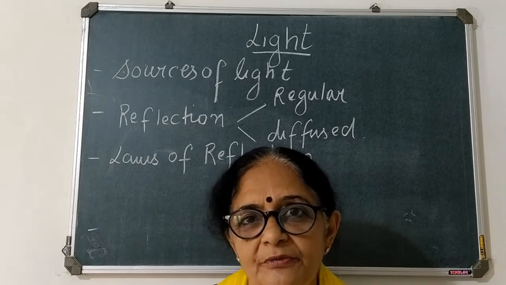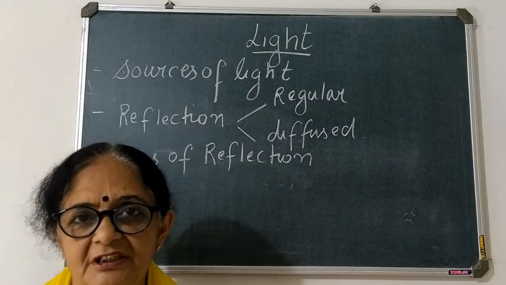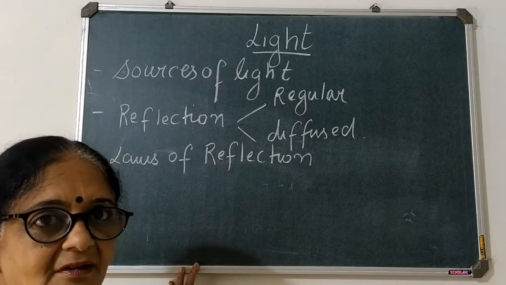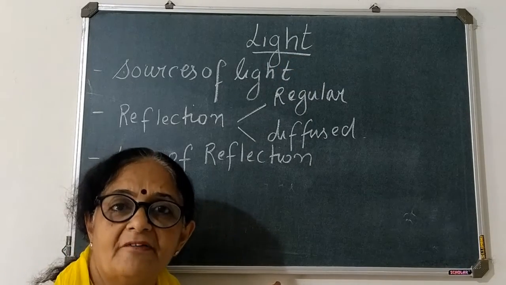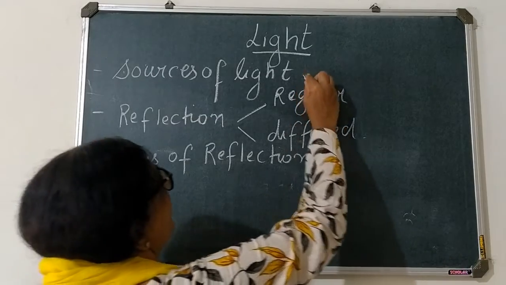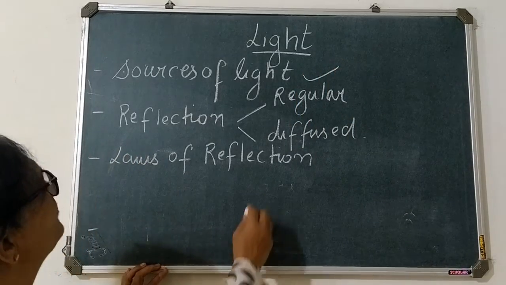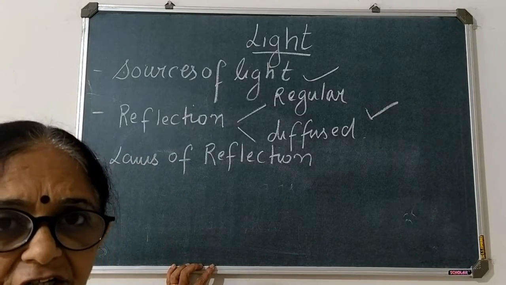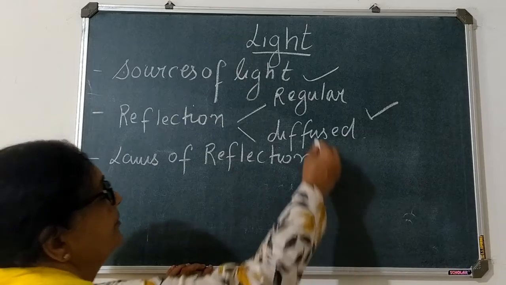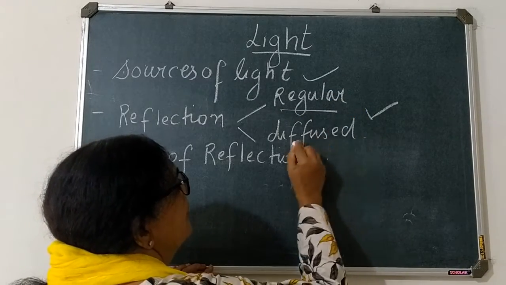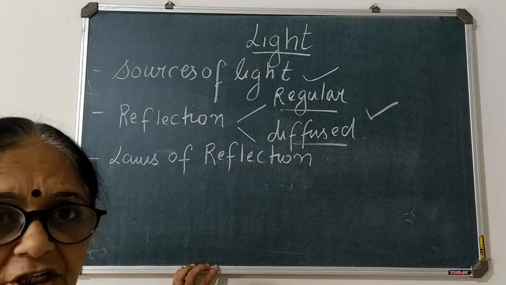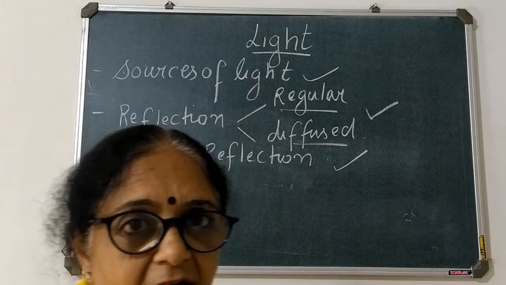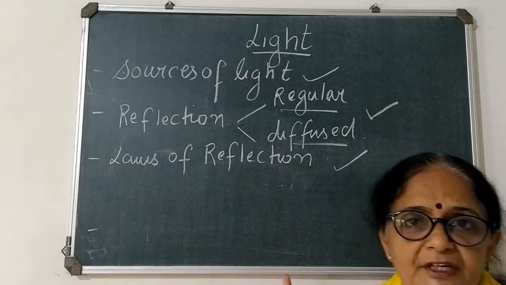Today we are going to do chapter number 16, and that is light. The topics which we will be covering are sources of light. We will see what we understand by reflection, and we will see what are regular and diffused reflection, and we will also talk about laws of reflection. So we will be covering these three topics today.